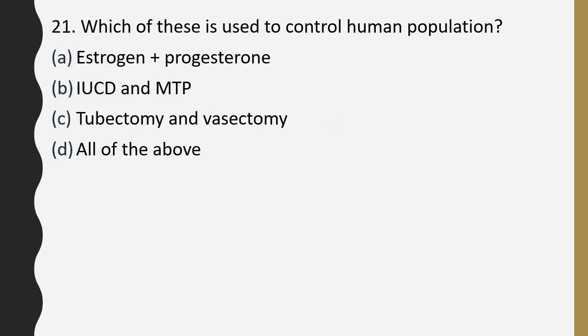Question number 21. Which of these is used to control human population? Estrogen plus progesterone, IUCD and MTP, tubectomy and vasectomy, all of above. Correct answer is option D, all of above. Estrogen plus progesterone, they are referring to the pills.